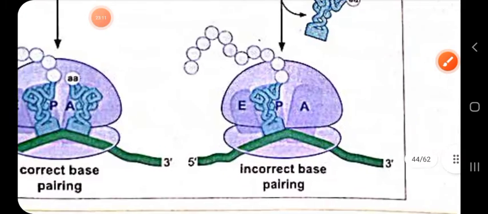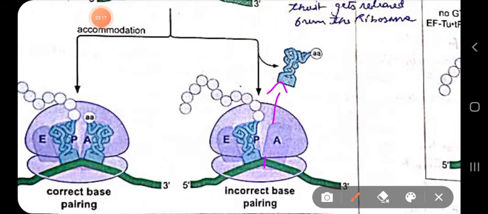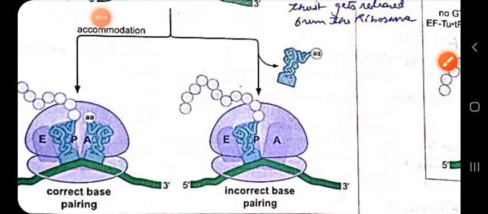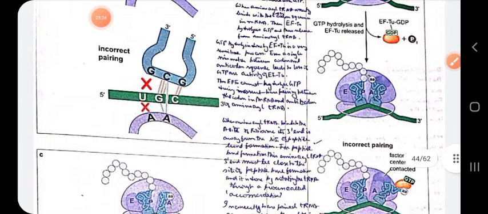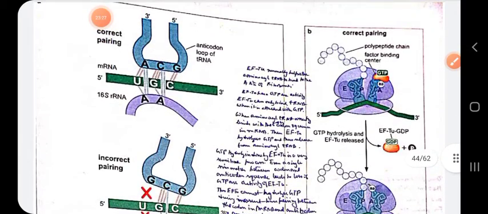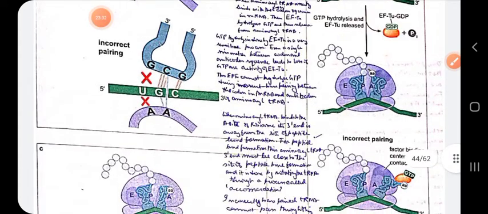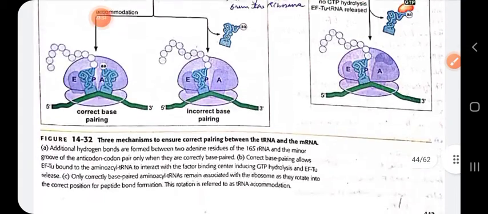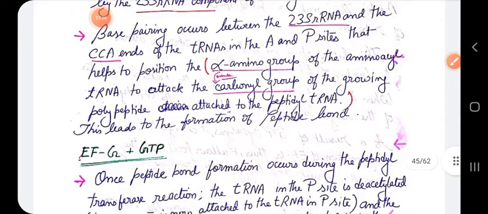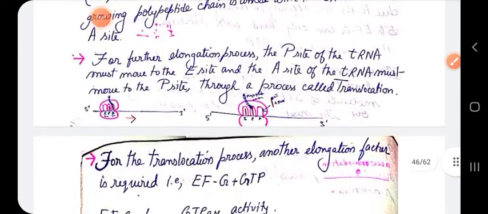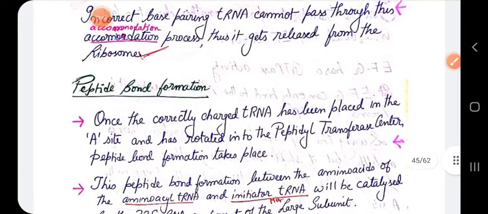Whereas due to incorrect base pairing, that tRNA gets off from the mRNA. So proper base pairing is very much required. So you can see what I have said about the accommodation process. Now let us see about the peptide bond formation, and then we will see about the EFG function.